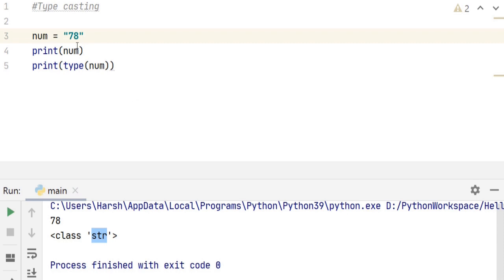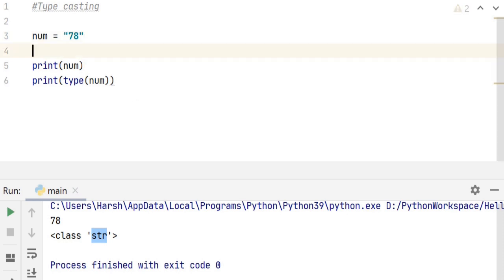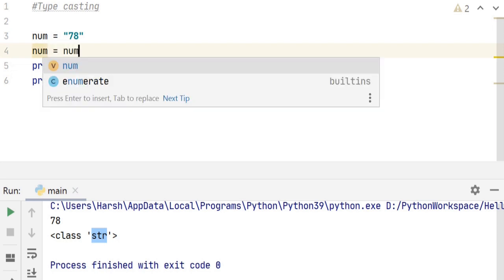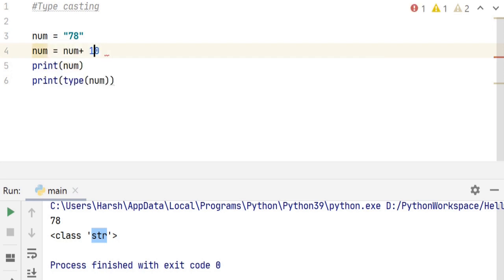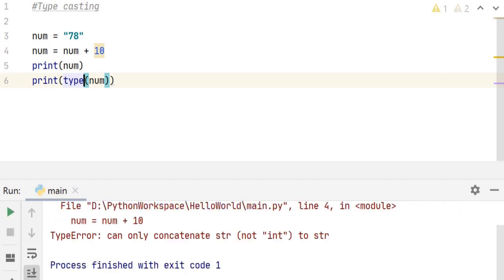Now let's add 10 to this value. Let's say num is equal to num plus 10. Right? What do you think this should give us? Let's run it and find out. Yes, this gives us a type error. It says can only concatenate string and not integer to string. Python does not allow addition of string and integer.